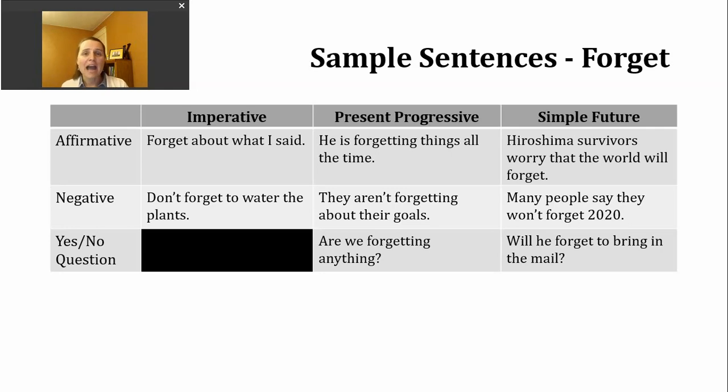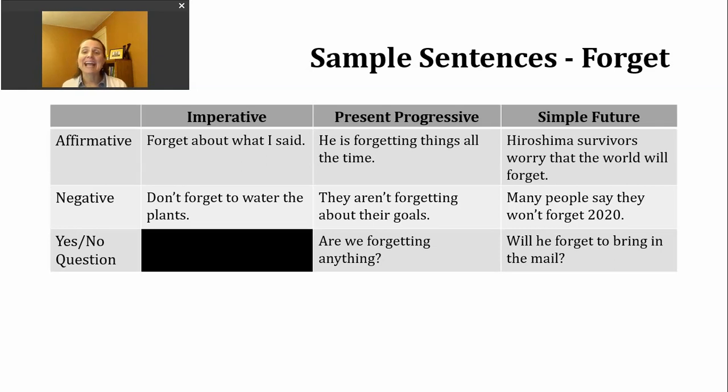Now, perhaps this sentence might not make a lot of sense to you, but last week we had an anniversary of an atomic bomb being dropped on the city of Hiroshima in Japan. And what this sentence is suggesting is that the survivors are worried that as the years go by, people around the world are going to forget how horrible the effects of that atomic bomb were on the people.